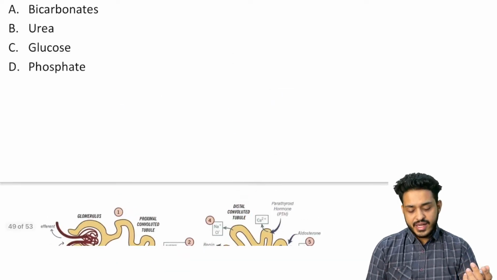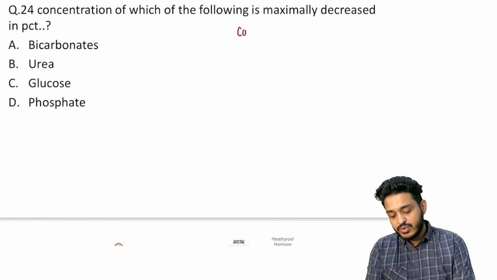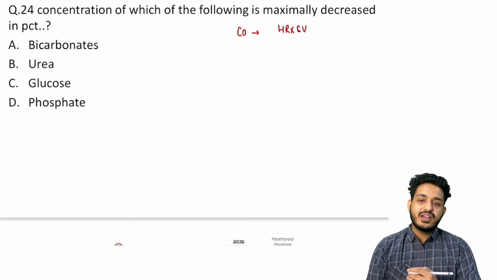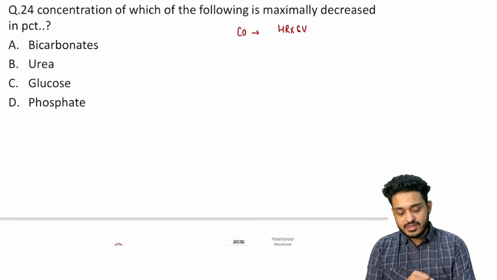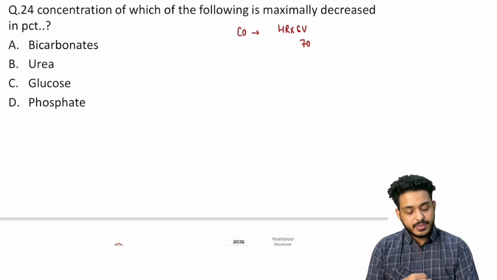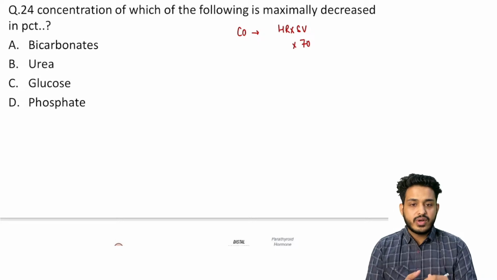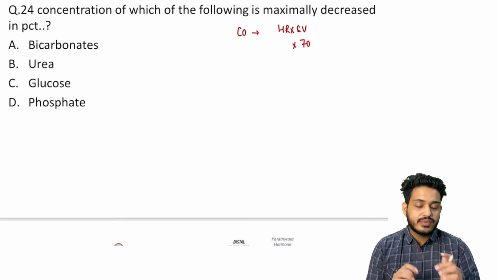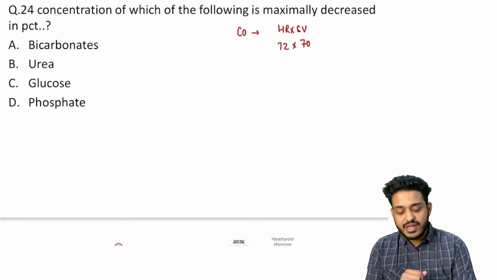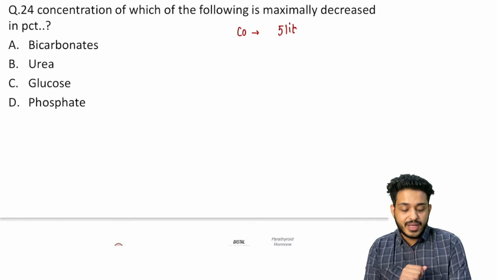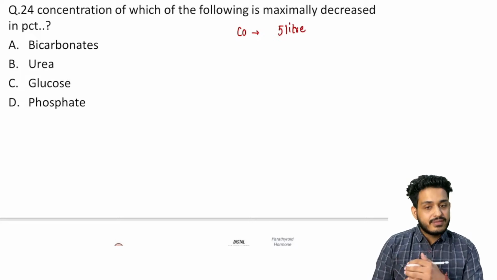Cardiac output, I've told you, is heart rate into stroke volume. In the question I have already explained, stroke volume will be end diastolic minus end systolic. So that would be around 70 out of 120. There will be 70 going away, 50 will be staying there. That is what we have discussed. Let's say the heart rate will be 72 or 75. Ultimately the cardiac output will be 5 liters. So in a minute your heart is pumping 5 liters of blood.